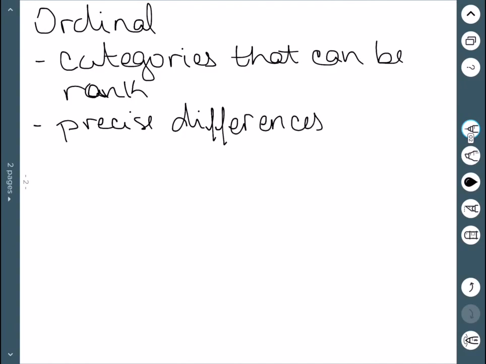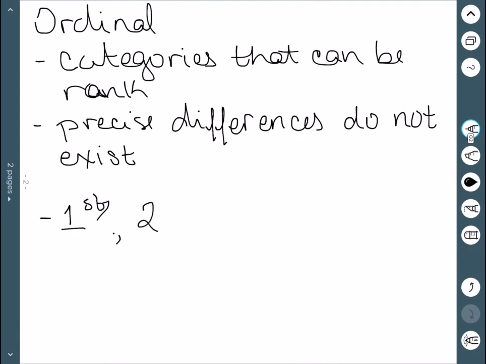So precise differences do not exist. So for example, if we were to rank colleges or rank restaurants or anything like that, we would have a first, a second, a third, etc. Any kind of ranking like this, we have categories that have a precise rank, but the differences cannot be precise. We don't really know how much better the first is than the second or how much better the second is than the third, only that the first is better than the second.